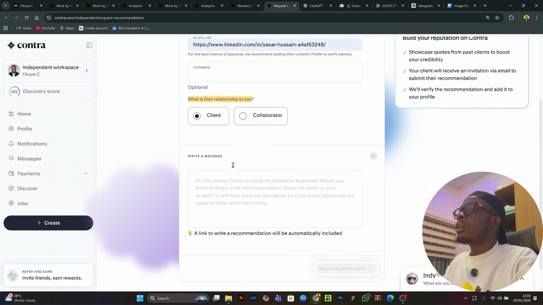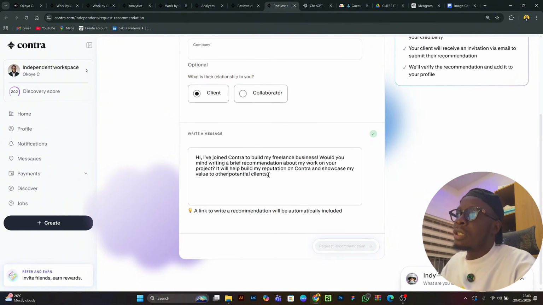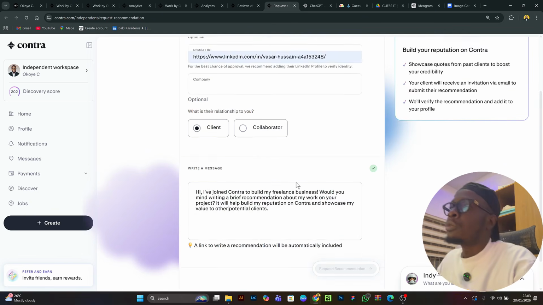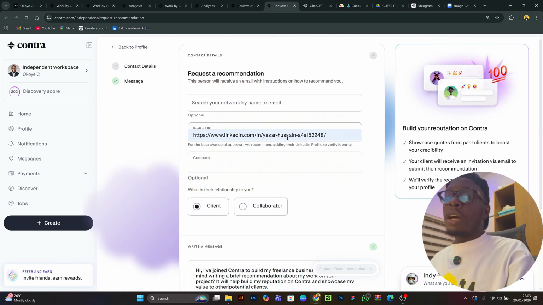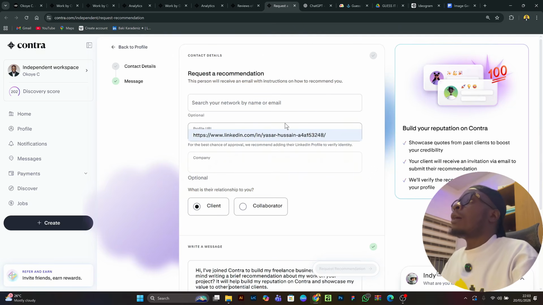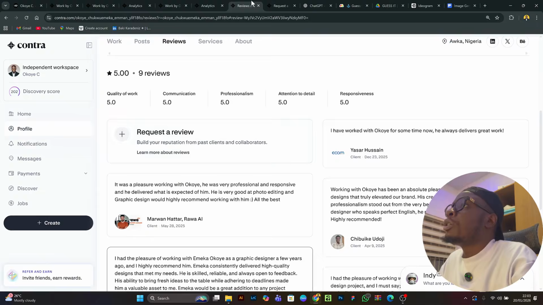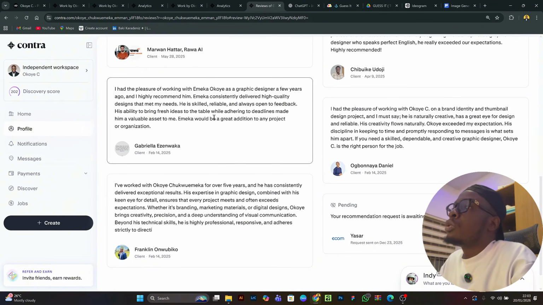So anyone you click here, you can now drop a simple message. There's an automatic message there that can help already. So when you drop the message, you request the recommendation. Contra is going to send them a message, and it's going to go through maybe up to 3 days, 2 days, and if they approve it, it will now appear on your page. If they approve it, it will show this way.